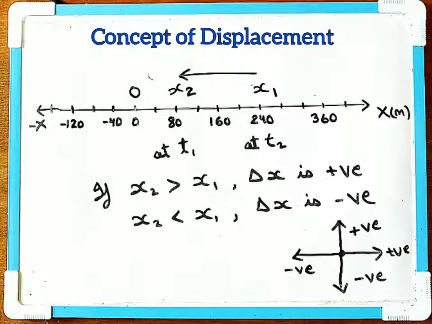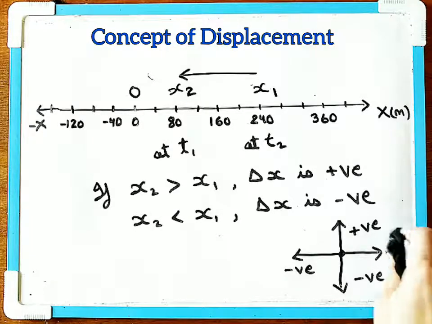So displacement has got a magnitude as well as direction. Hence, we call displacement a vector quantity. Displacement is a vector quantity. It has magnitude and direction. Now, vectors we will study in the next chapter. In this chapter, we shall consider an object moving in this direction to be positive, in this direction to be positive, in this direction to be negative, and in this direction to be negative.